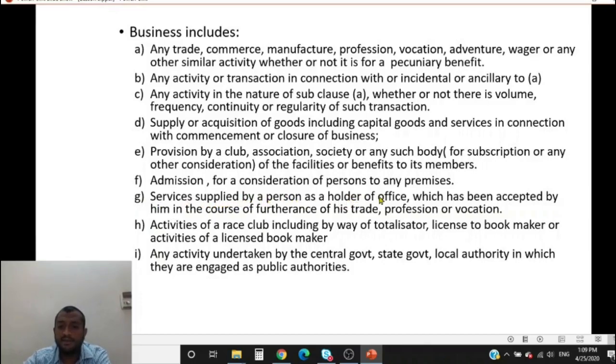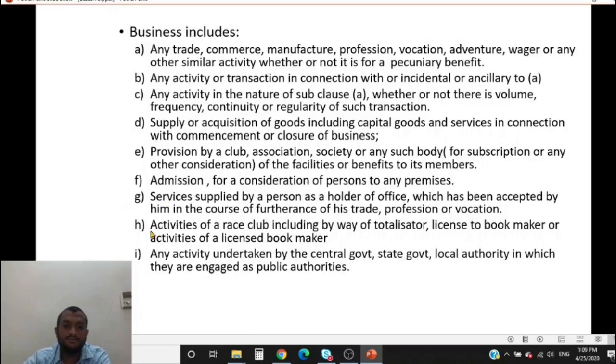Read this again. Services supplied by a person as holder of office, holder of independent director, which has been accepted by him. He has accepted this position as independent director in the course of furtherance of his trade or profession. He is advancing his profession as an architect. So the services provided as an independent director are also in the nature of business. It is subject to tax.